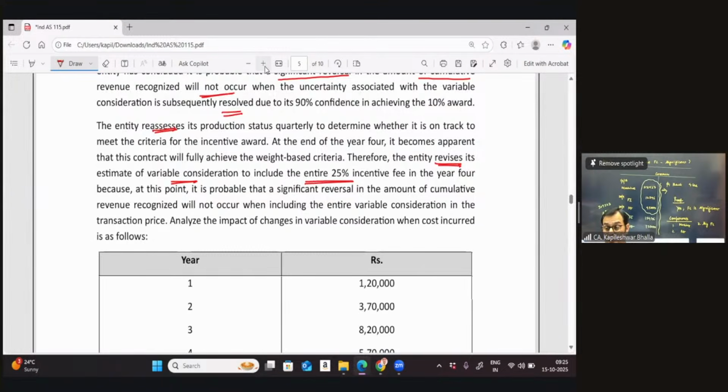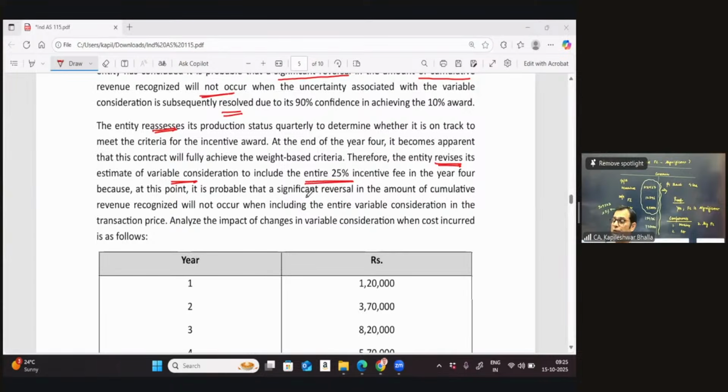Now, quick question to you friends at this stage. If there is a change in the variable consideration resulting in a change in the transaction price, do we apply a cumulative catch-up adjustment as well?